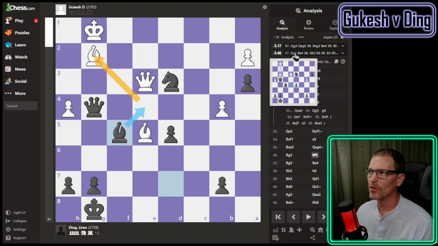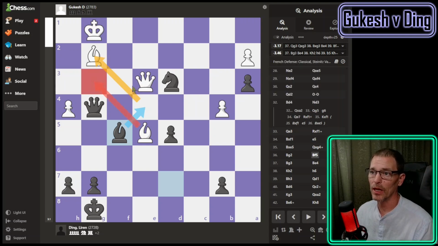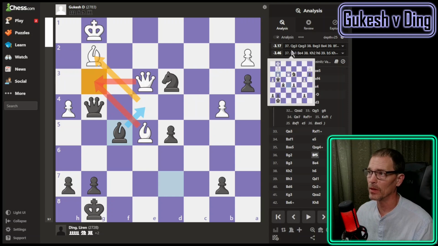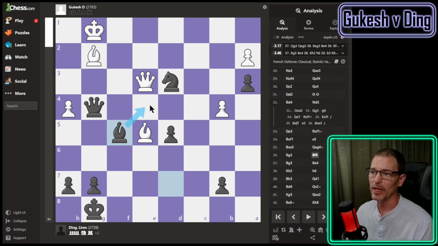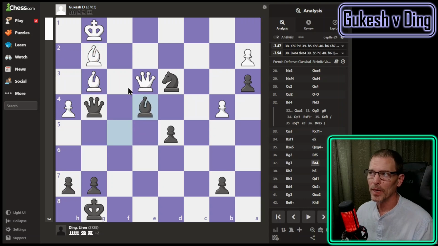And now you have to put either your queen or your other bishop on g3, which they could have blocked with last turn, but they didn't. But now you've got to do it, it says. And that's probably because Stockfish sees this coming. Maybe Gukesh saw it coming too, so he did block that. So now the light squared bishop's not pinned anymore. It's still his best move to put it on e4, and it's the only move that's not a blunder, and Ding did it, because if you take, which is okay, we take back with the pawn.